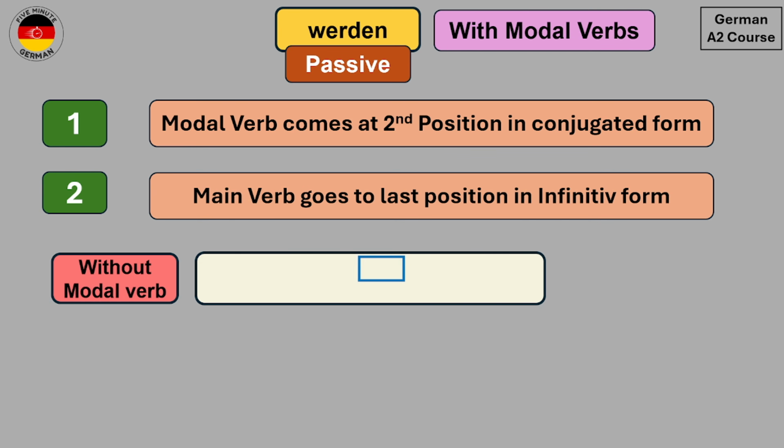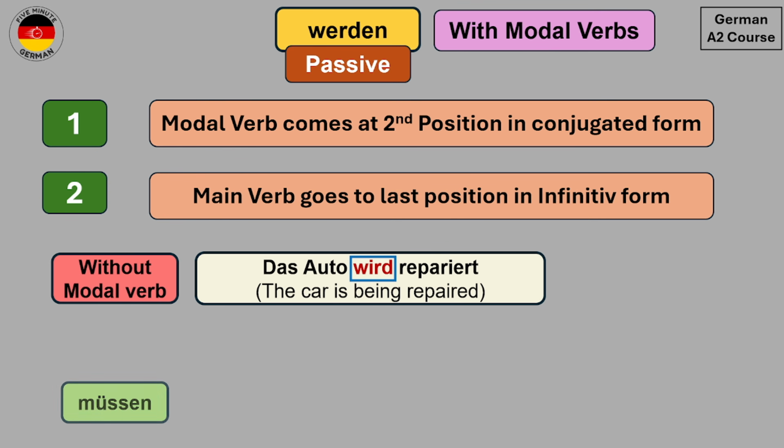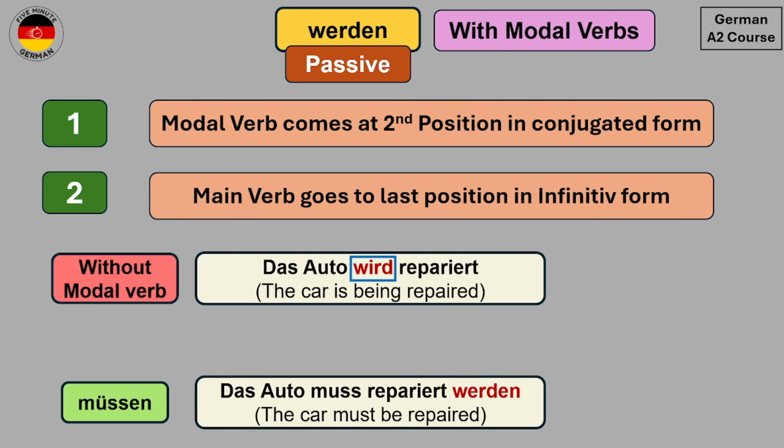Let's take another example. So we have the sentence Das Auto wird repariert. The car is being repaired. Now if we write this with the modal verb müssen, then it will be Das Auto muss repariert werden. The car must be repaired.